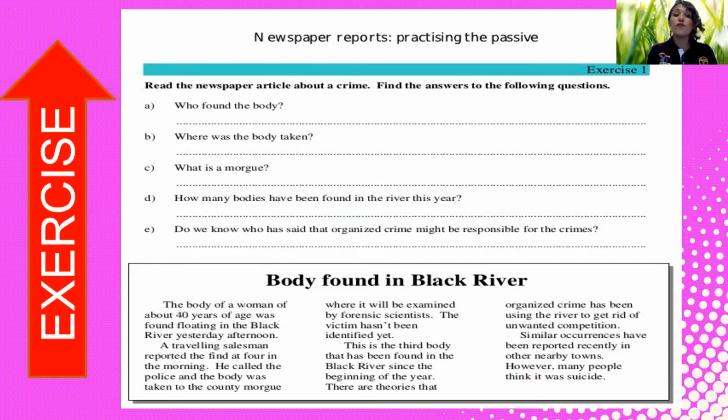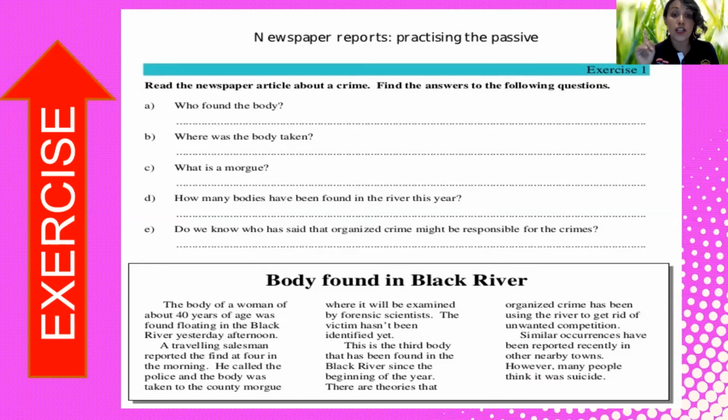So it is body found in Black River. Listen to the pronunciation too, okay? The body of a woman of about 40 years of age was found floating in the Black River yesterday afternoon. A traveling salesman reported the find at 4 in the morning. Okay? He called the police and the body was taken to the county morgue, where it will be examined by forensic scientists. The victim hasn't been identified yet.